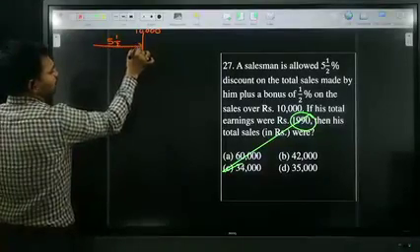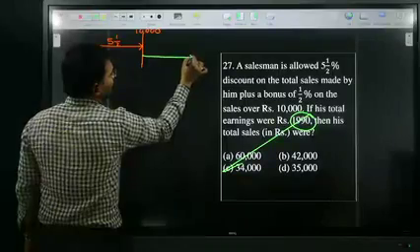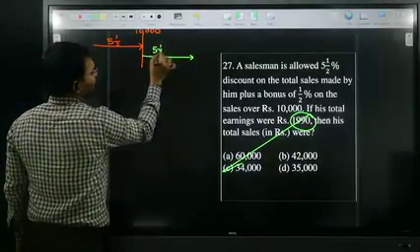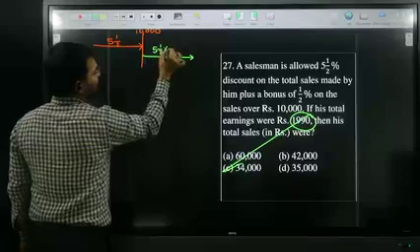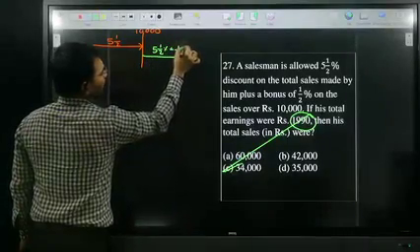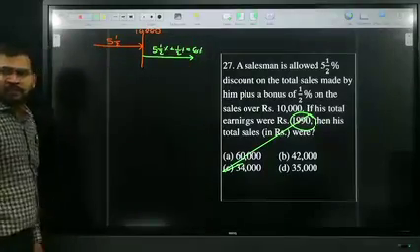But beyond 10,000 sales, apart from 5.5, he is getting 0.5% bonus. So he is getting a total of 6%.